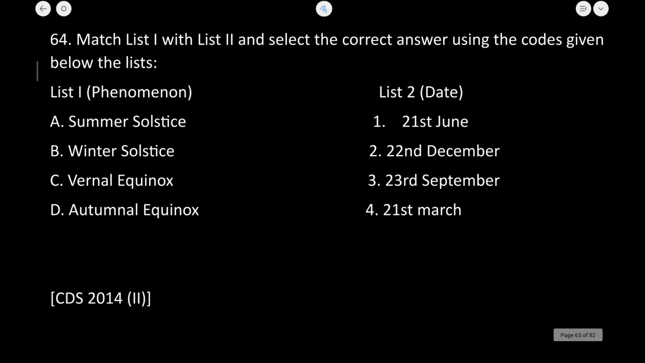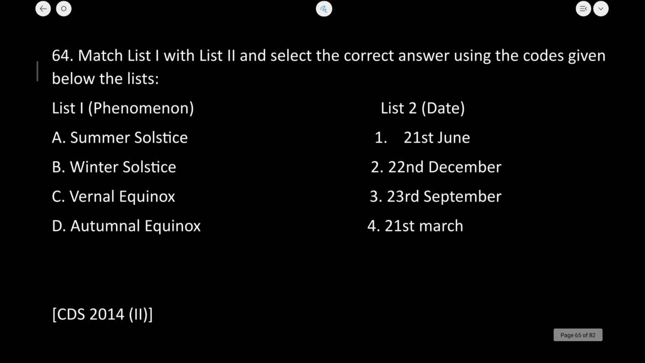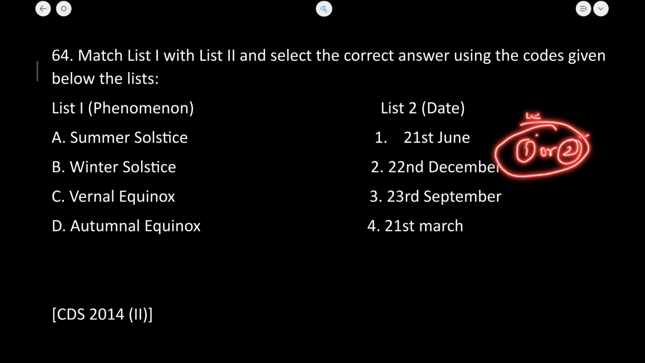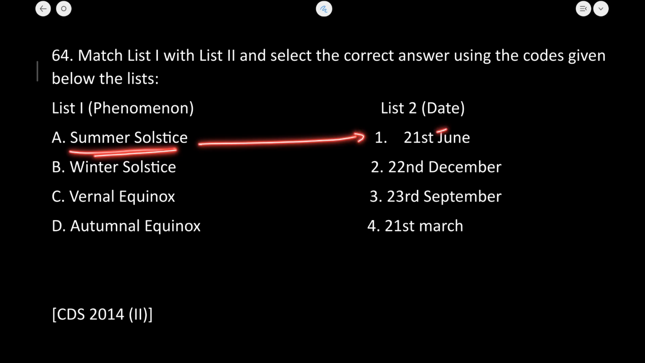Now this question is based on the solstice. We have to match, options are not here, so I will directly tell you the answer. This summer solstice, winter solstice, vernal and autumn equinox I have explained in part first and second. Okay, so if you have not seen those parts, first you watch those parts, all the explanation is provided there. Now if I talk about the summer solstice, it happens on 21st June.